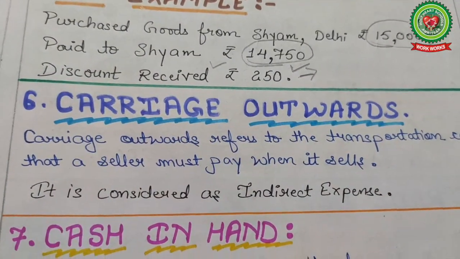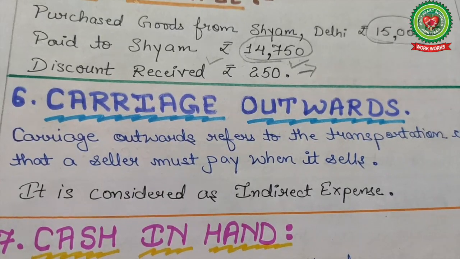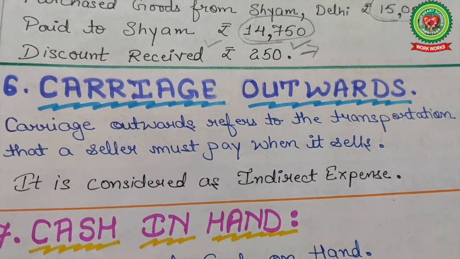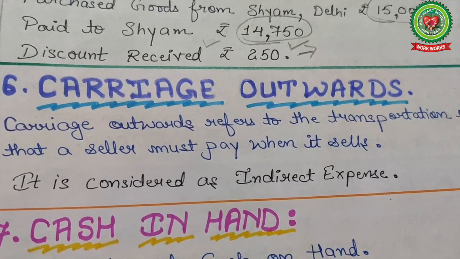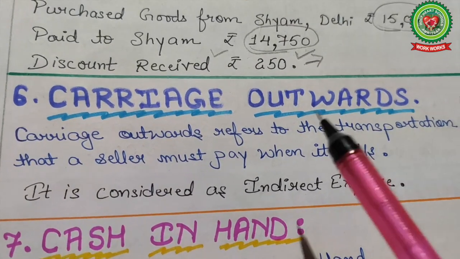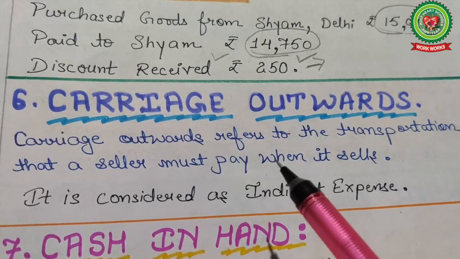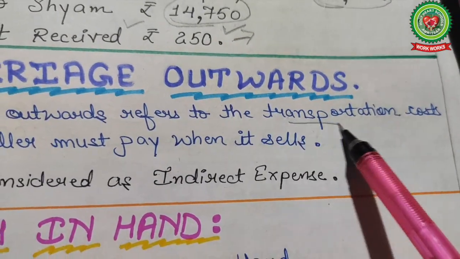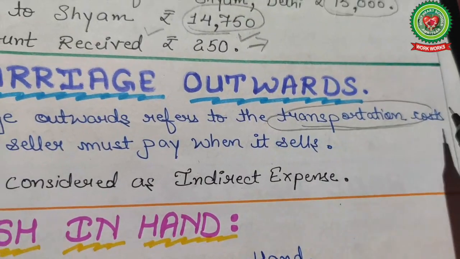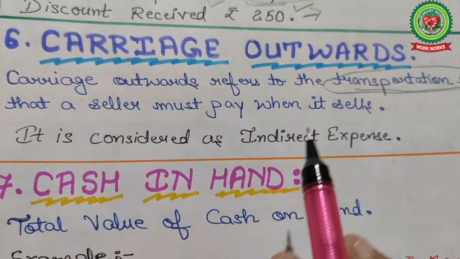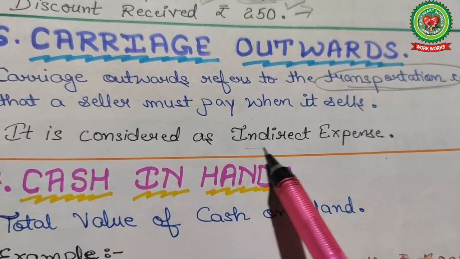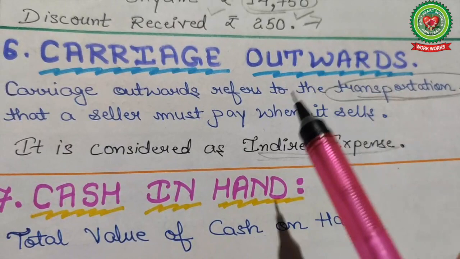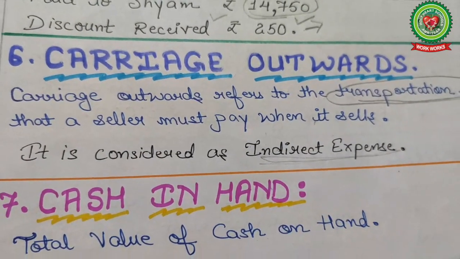Now the next term, carriage outward. Carriage outward refers to the transportation cost that a seller must pay when it sells. So here who pays? The seller pays while selling. It is considered as transportation cost. It is considered as an indirect, not direct, expense, because it is on sales, not on production. If on production, then it is a direct expense.